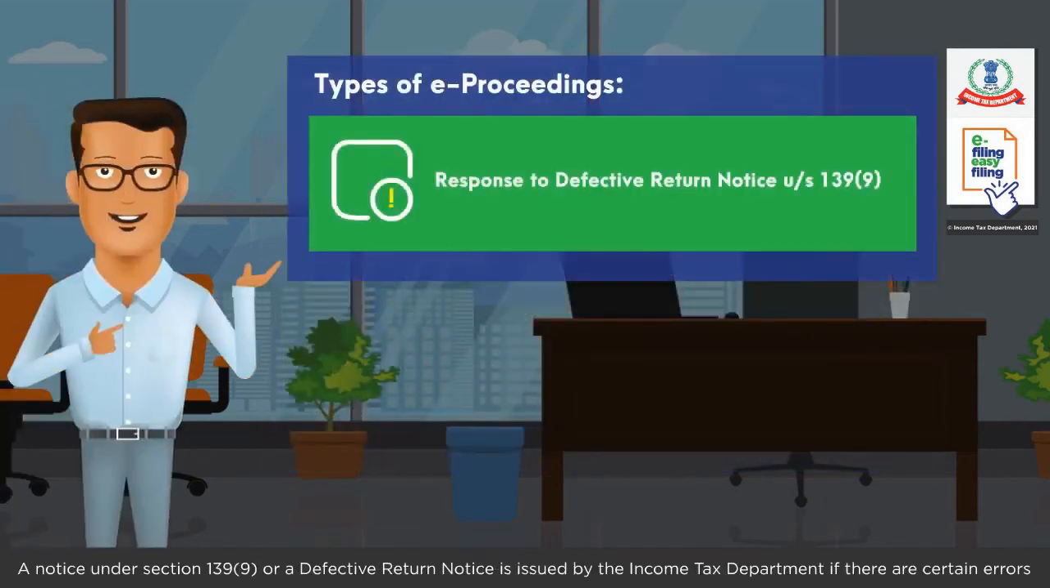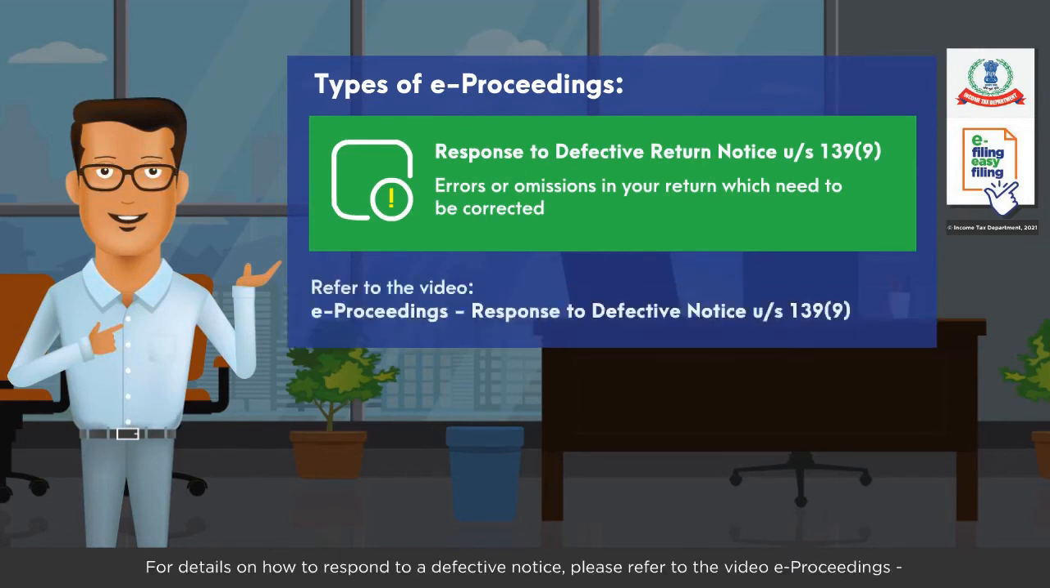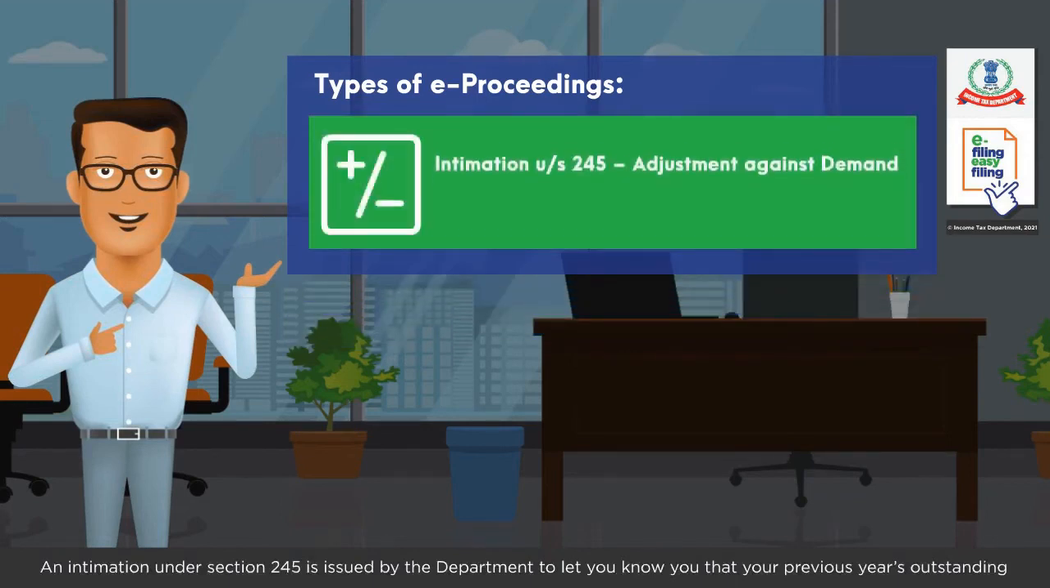A notice under Section 139(9), or a defective return notice, is issued by the Income Tax Department if there are certain errors or omissions in your return, which you need to respond to within 15 days. For details on how to respond to a defective notice, please refer to the video E Proceedings, Response to Defective Notice under Section 139(9).